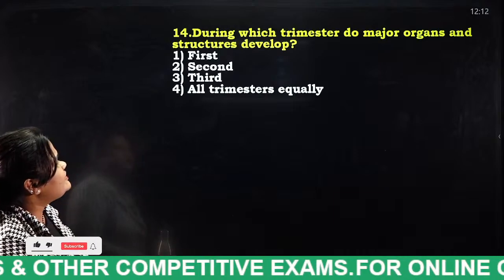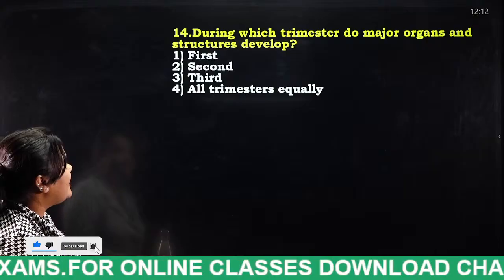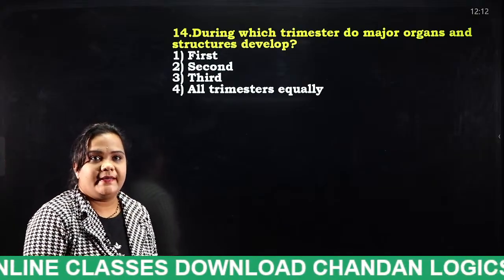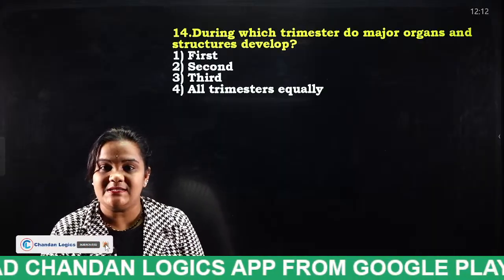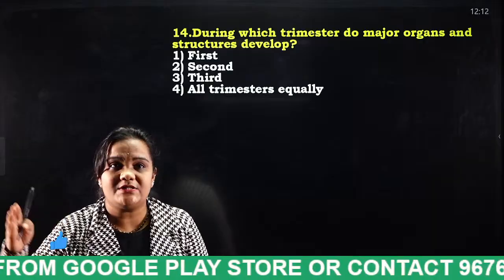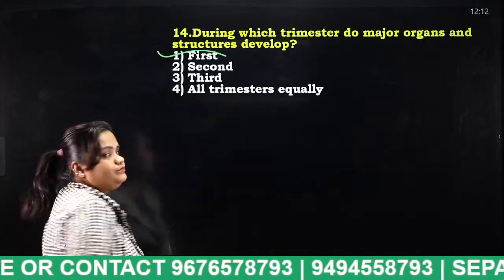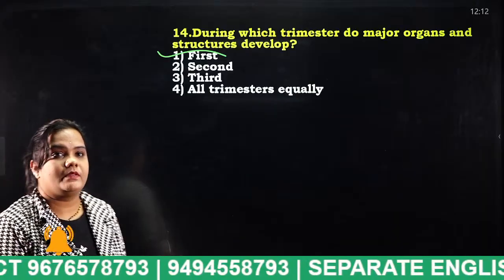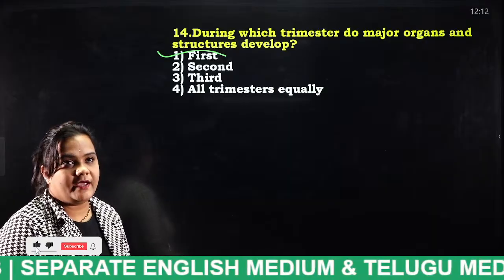During which trimester do major organs and structures develop? First, second, third, all trimesters equally. Yes, very good, students. Generally during pregnancy, 3 trimesters will be there, right? So, major organs development takes place where? In first trimester only. First only. Yes, okay. Next.